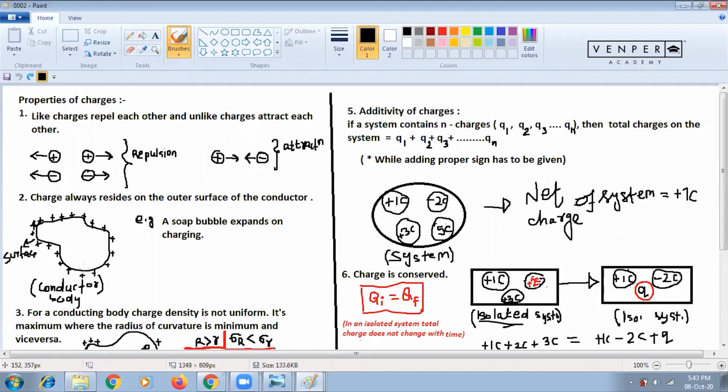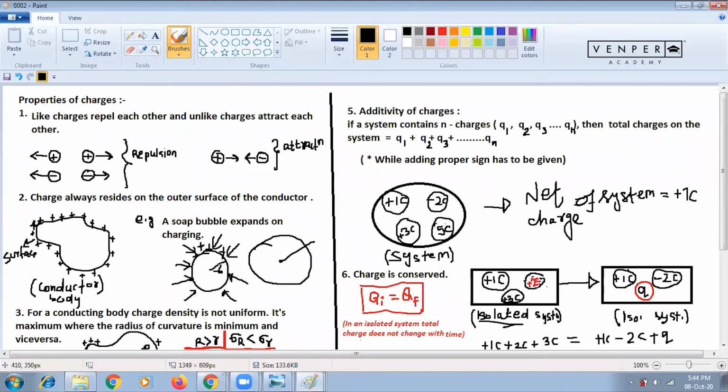In examination also, they can ask a question: if you are giving more charge to a soap bubble, then what will happen? Its radius will increase or decrease? When you give the charges, the charge will remain on the surface. Then each positive charge will repel, if they come closer they will repel each other. So that means the surface of the soap bubble will increase. If the surface is increasing, then the radius from the center is also increasing.